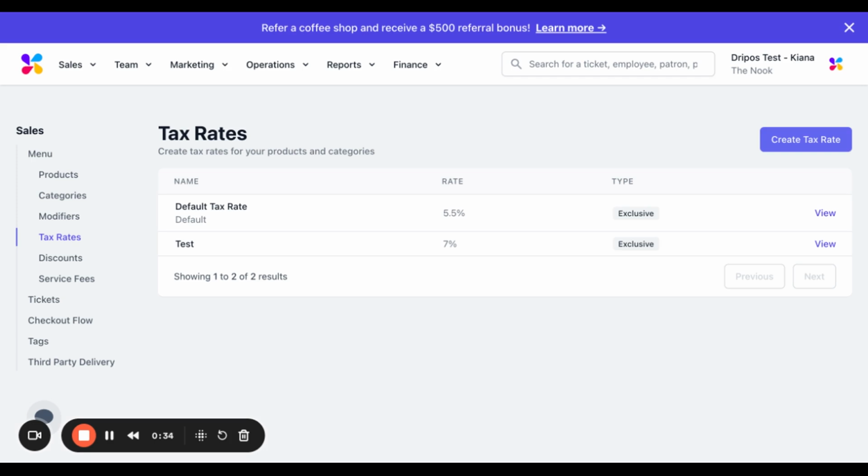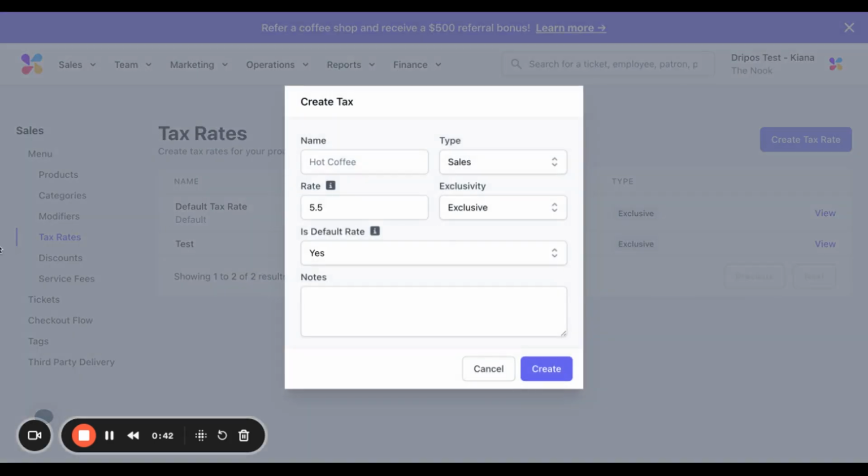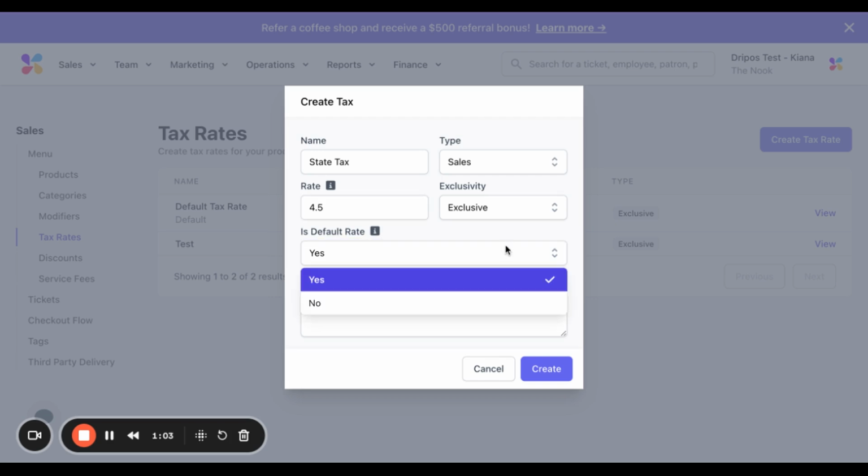So let's dive into creating a tax rate. So to create a tax rate, once you're on this page, you're going to want to click on the Create Tax Rate button up in the top right corner. From here, there will be several things you will need to input, including the tax's name. So let's just use state tax, leave the type as sales, then put in the rate here. So I'm just going to put 4.5%. And then tax rates can either be exclusive or inclusive.